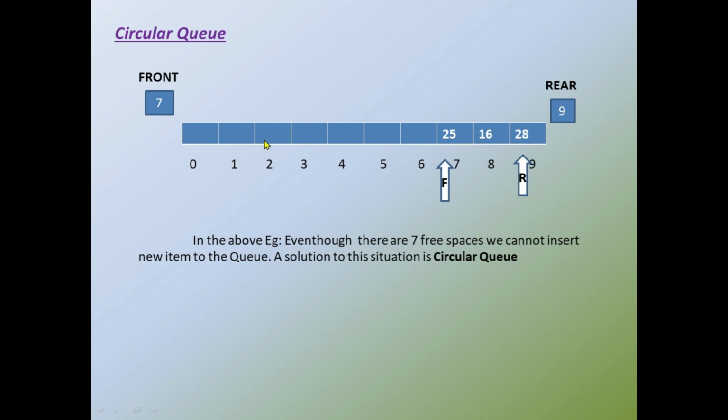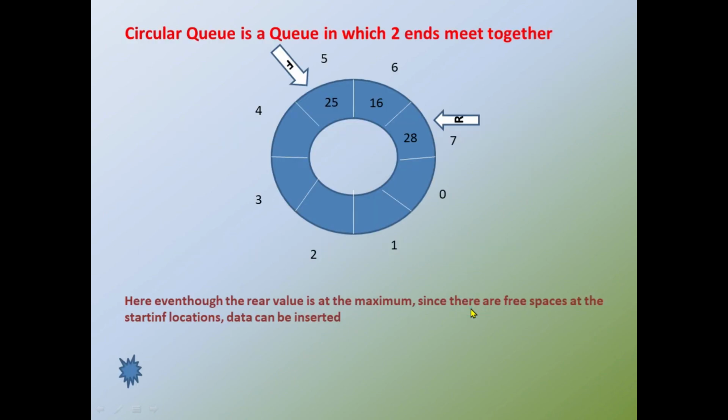But here there are already 7 free spaces. So this is a critical condition. So this situation can be avoided with the help of a circular queue. So what is a circular queue? Circular queue is a special queue in which two ends meet together. Okay, the last index value and the first index value meet together in the case of circular queue. That's the meaning of two ends meeting together. It means the last index value and the first index value will be joined together to form a circular queue.